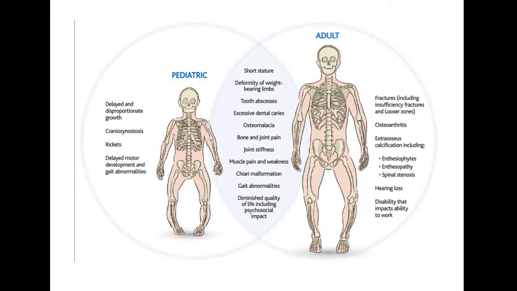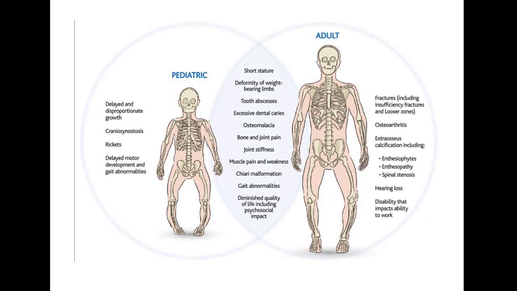In the first diagram, the delayed and disproportionate growth in the child may lead to delayed motor development and abnormalities, bow shape of the leg bones, and even abnormal growth of the chest bone.